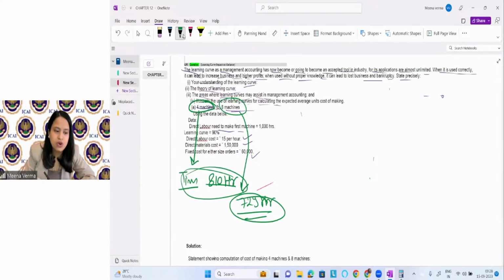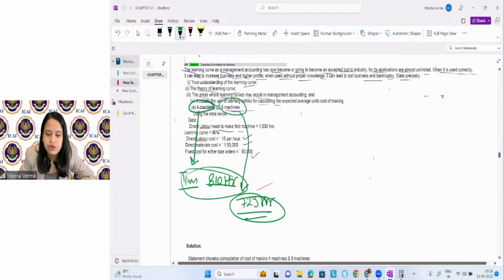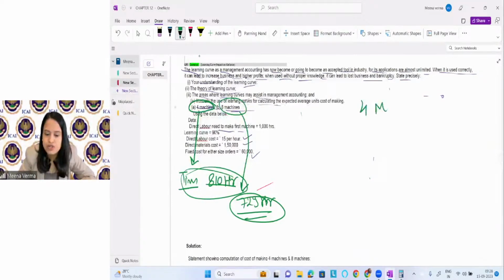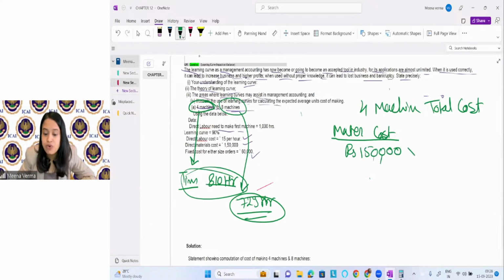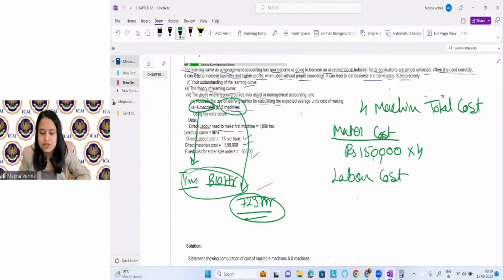So they have not asked you about the time. I know the time now, but they have asked you, if we produce 4 machines, what is the total cost? You will see what is the material cost. For one machine, when you are producing one machine, the cost was rupees 1,50,000. If you produce 4 machines, just multiply it by 4. Okay. Labor cost: you know now the time is taken as 810 hours per unit. Then multiply it by 4. Then multiply it by the rate, rupees 15.